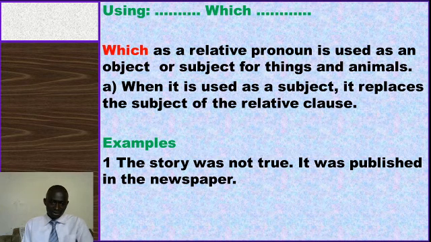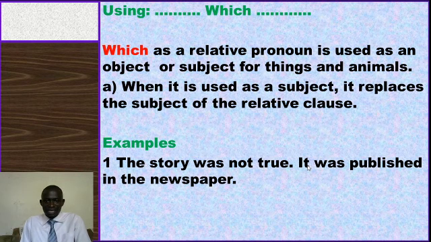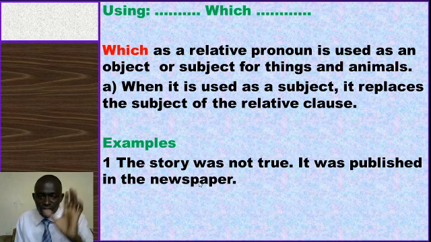Now, the relative clause. Here we have the first statement: "The story was not true." Then the second line says, "It was published in the newspaper." You realize that we have the first statement saying the story was not true.